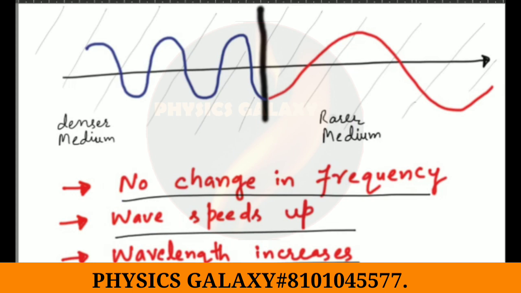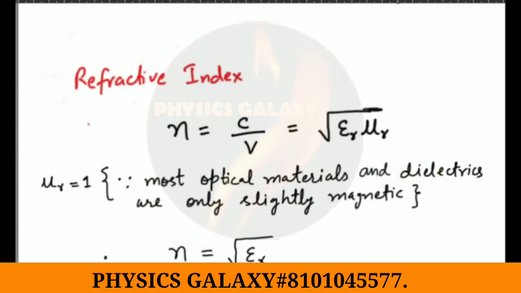And one more thing that we have to note is that the refractive index, which is equal to the speed of light in vacuum upon the speed of light in a medium, can be written in terms of the relative permittivity and the relative permeability as under root of epsilon r multiplied by mu r.